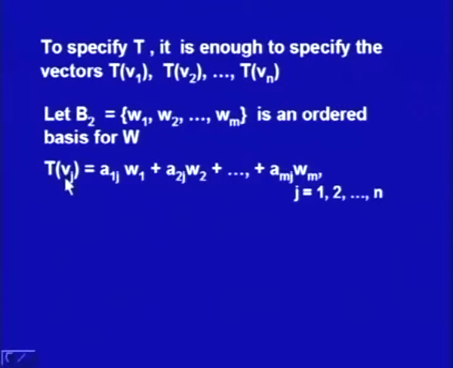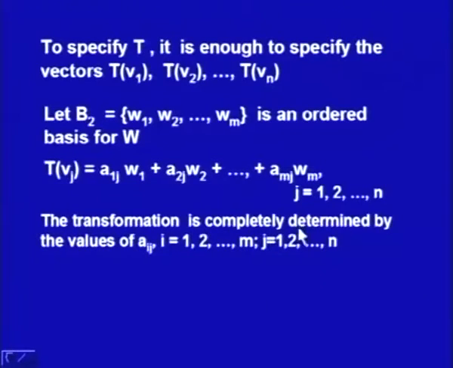Then any vector Vj in the basis B1, T of Vj is equal to A1j W1 plus A2j W2 plus ... Amj Wm. What I am doing here is trying to express TVj in terms of the basis vectors W1, W2, ..., Wm. These are the scalars. So TVj is equal to this for all j equal to 1 to n.